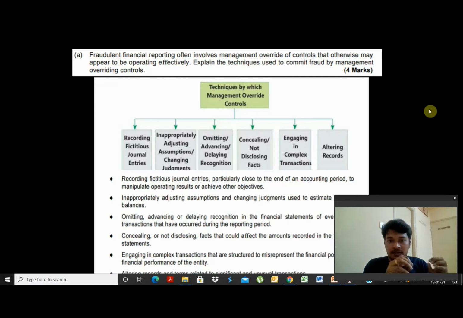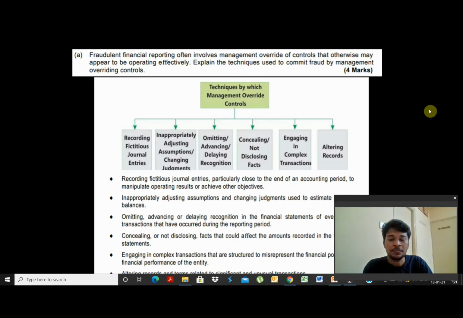By this process, they are trying to advance the recognition. If management decides to, it can even omit the recognition part at all. For example, it wants to show high profits, so it is omitting an expense disclosure at all. It is not showing one particular expense recognition at all. It is advancing recognition of revenue, like in the current case that we are seeing. Or it is trying to delay the recognition of revenue. For example, the management is afraid that it will have to pay higher taxes if it shows this revenue in the current period only, so it pushes it to the next period. So they're trying to delay that recognition of revenue.